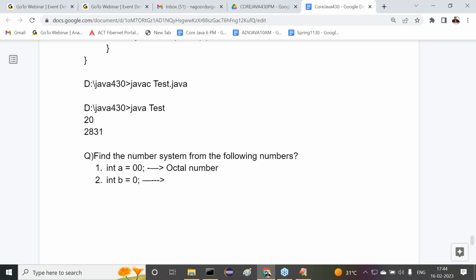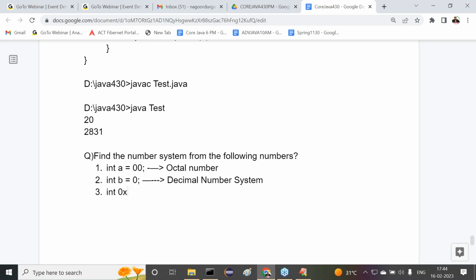So what is this number system? Decimal number system. That's it. This is the decimal number system. Observe carefully. Right, sir.